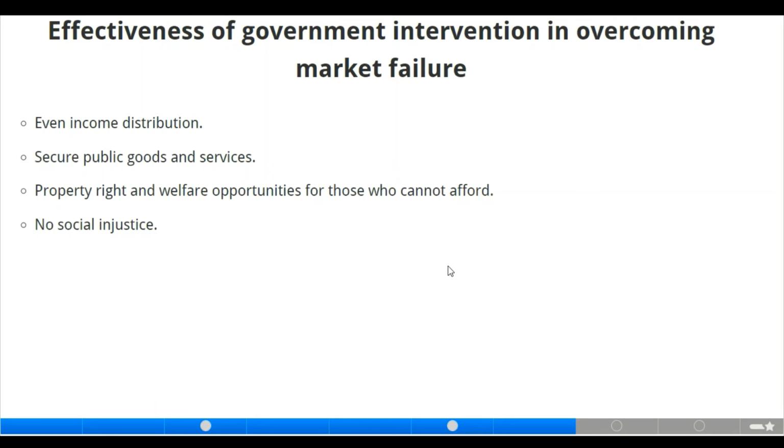Government will provide transportation, public goods, national park, etc. That is also an effectiveness of government intervention in overcoming market failure. Property rights and welfare opportunities for those who cannot afford. Of course, that is also part of them. And there will be no social injustice.